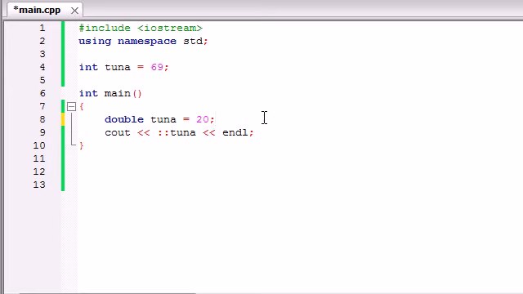So what to take away from this tutorial: whenever you create a variable inside a function, you can only use that variable inside the function where you created it. You can't use it inside any other function. Whenever you create a variable outside a function, you can use it in any function in your entire program. So if we had another function called Bucky and another one called Tony and another one called Jessica, we can use this tuna in all of those functions. So that's why you can decide whether it makes this outside or inside your function.